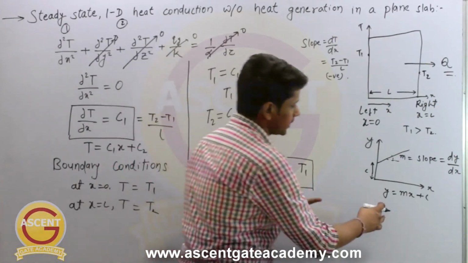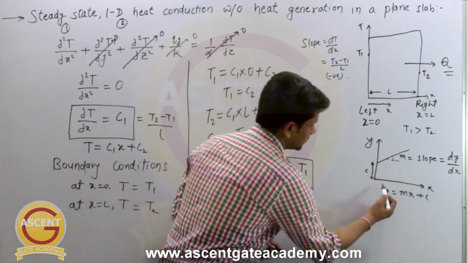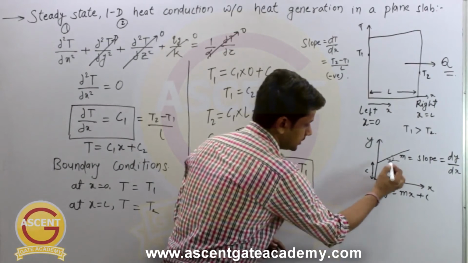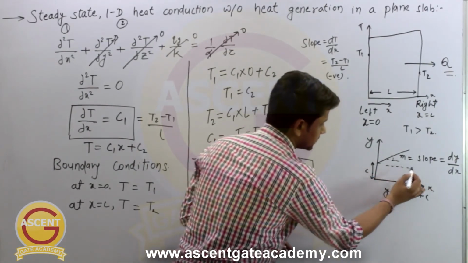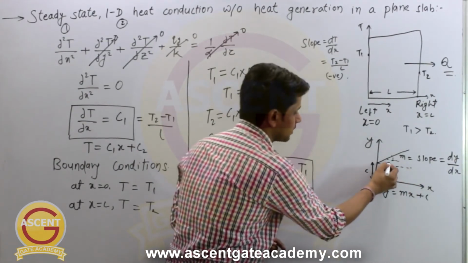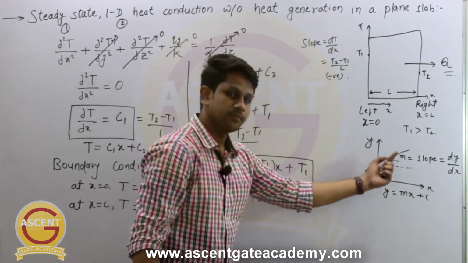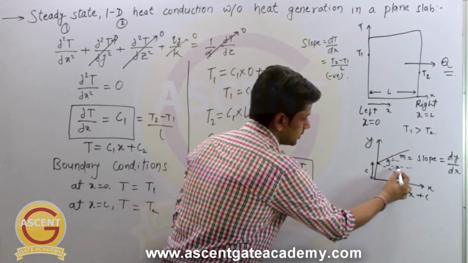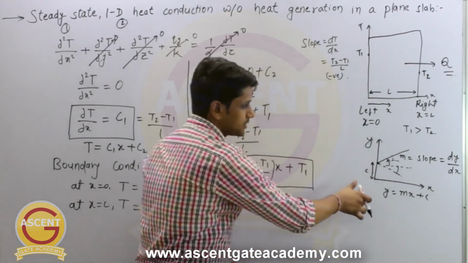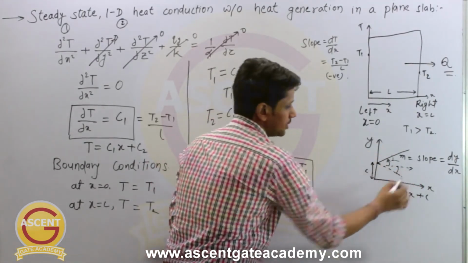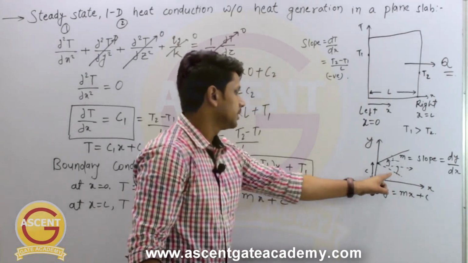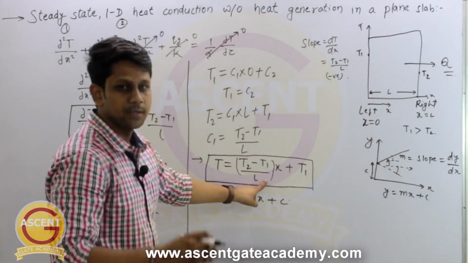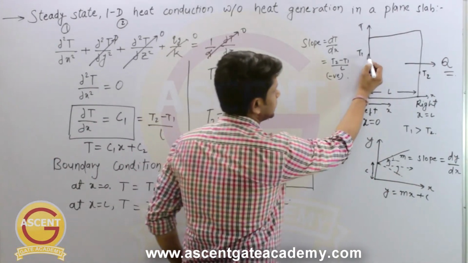See, if the line goes counterclockwise from the positive x-axis, we say the slope is positive. If it goes in the clockwise direction from the positive x-axis, then we say the slope is negative. And in this case we are getting the slope as negative. So this will be the temperature profile.